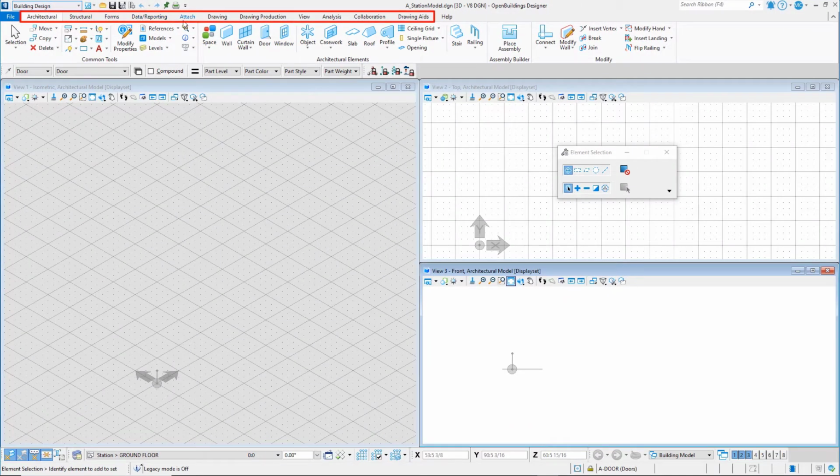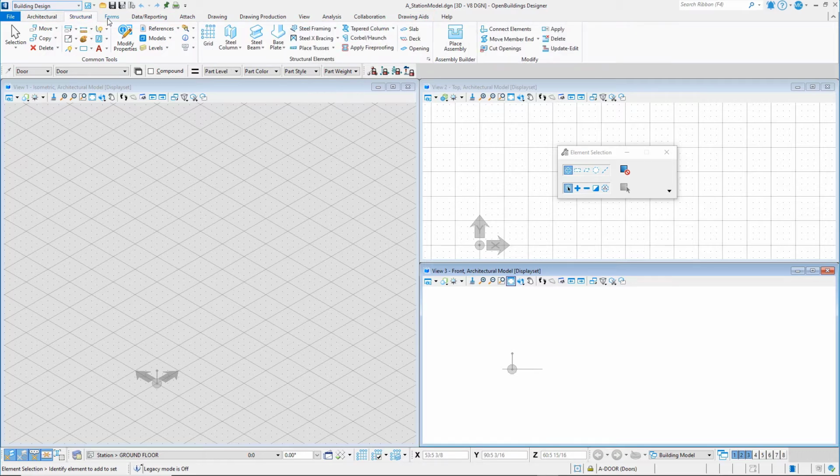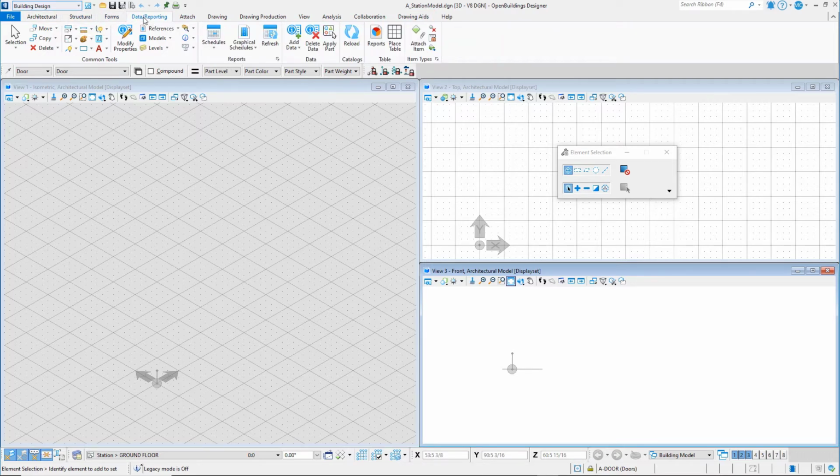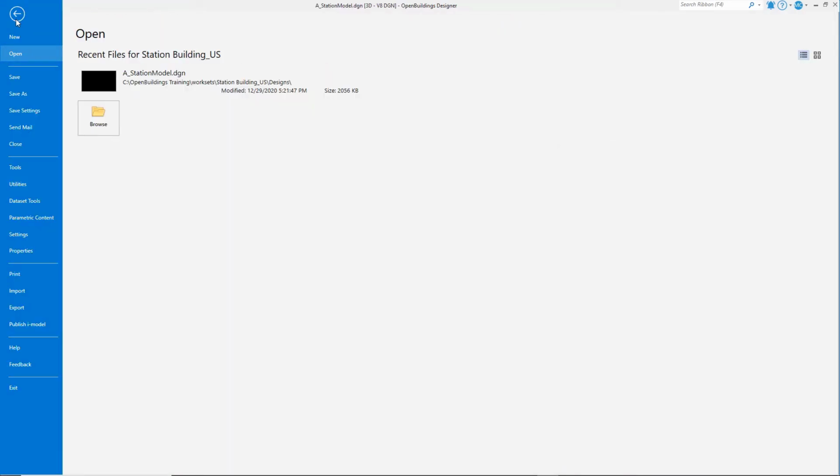Each workflow consists of multiple tabs, which are organized by task. Next to the workflow is the Quick Access Toolbar, which contains frequently used commands. The File tab opens the Backstage view, where you can perform different operations, such as managing your file and its settings, importing and exporting files, accessing help, and so on.